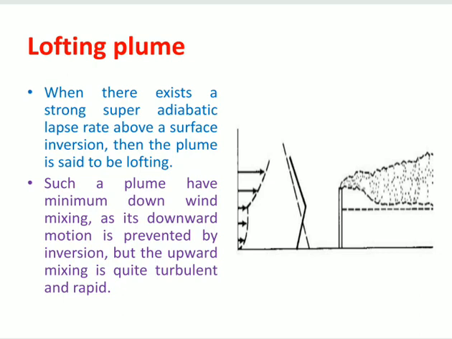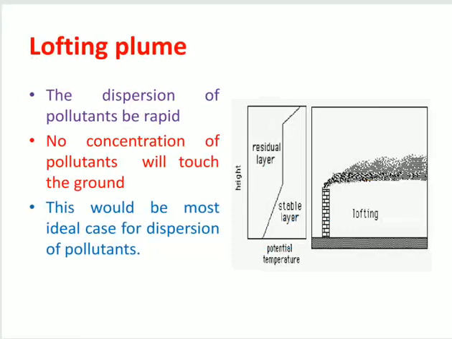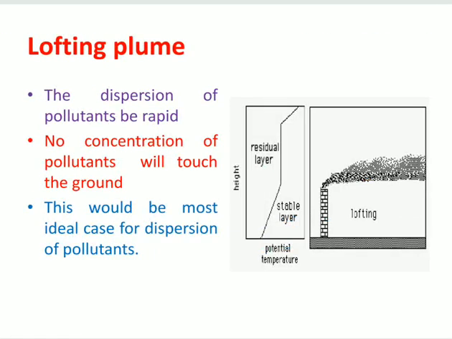See, when there exists a strong super adiabatic lapse rate above a surface inversion, then the plume is said to be lofting. Such a plume has minimum downwind mixing, as its downwind motion is prevented by inversion, but the upward mixing is quite turbulent and rapid. The dispersion of pollutants will be rapid. No concentration of pollutants will touch the ground. This would be the most ideal case of dispersion of pollutants.